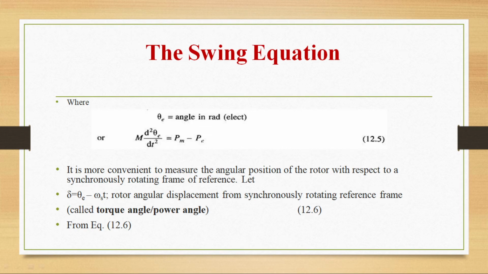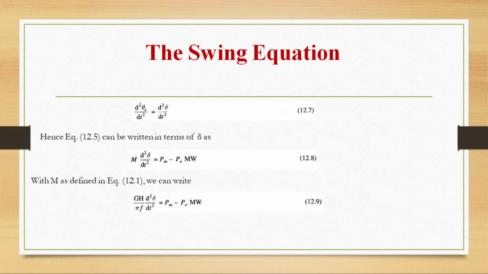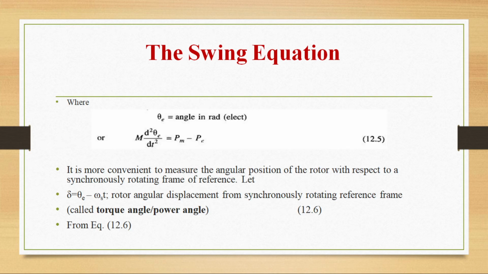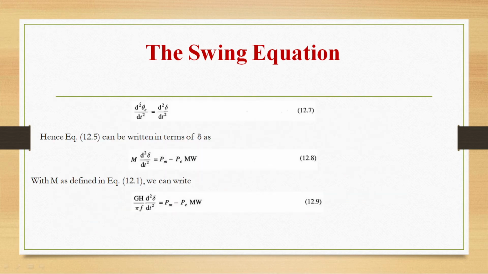So from this equation, that is delta equal to theta E minus omega st, we can differentiate it and write the equation as d square theta E by dt square equal to d square delta by dt square. So I am differentiating this equation, delta equal to theta E minus omega st, twice with respect to t. So d square theta E by dt square is equal to d square delta by dt square is the equation I got.